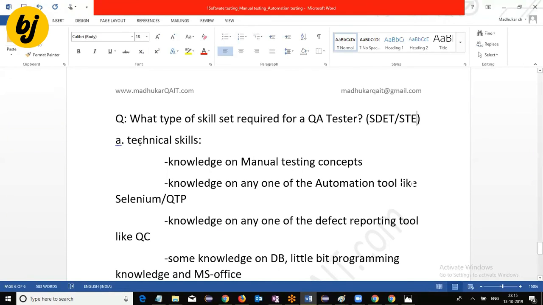The basic technical skill set is that you should have knowledge of manual testing concepts. The second thing, knowledge of any one automation tool like Selenium or QTP.